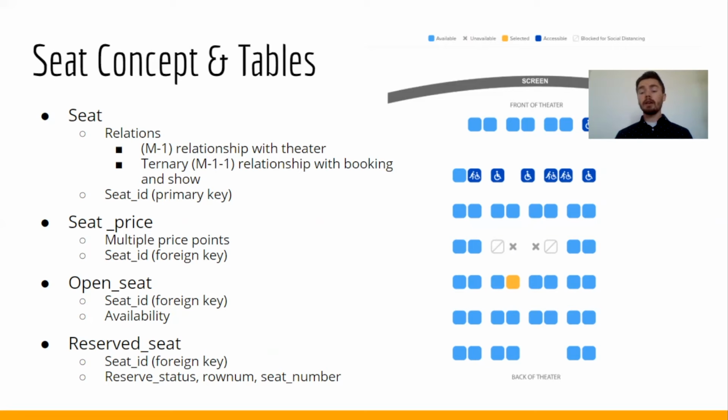So we see here on the screen an example of what the user would see when looking at this on the web page, that they need to know whether or not the seat is reserved, the row number, and the seat number specifically. Whereas the open seat, all they need to know is if there's seating available to buy a ticket to the movie. Next, we'll have Resford go over the show and booking tables.